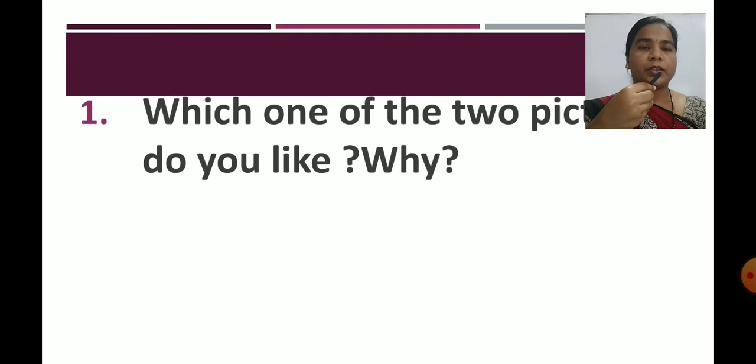So children, the questions are here. Number 1. Now we have observed the pictures. Question 1: which one of the two pictures do you like? Why? So which one of the two pictures do you like? Obviously we like the second picture, picture B, because we always like neat and clean things. Tidy things also look good. We feel fresh. So the answer is picture B.